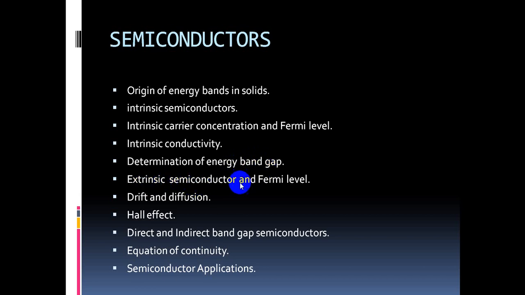Next one, extrinsic semiconductors and Fermi level. Next, drift and diffusion. How the conductivity takes place in semiconductors is given by drift and diffusion. Next, one more very important topic. Number of times in your examinations this one is asked, that is the Hall effect. So very important topic, that is the Hall effect.